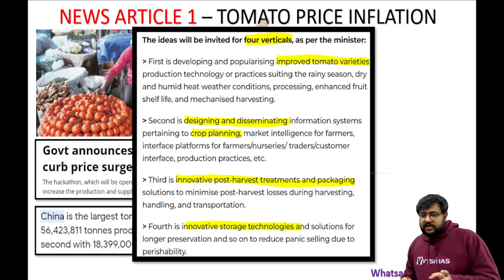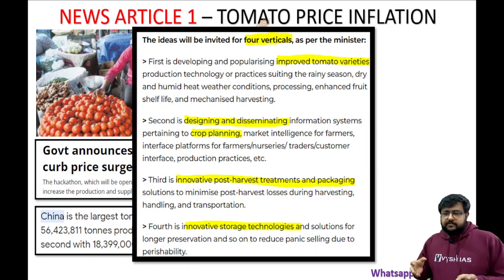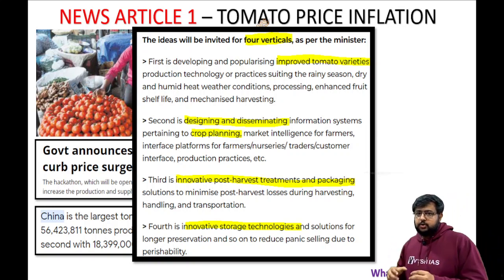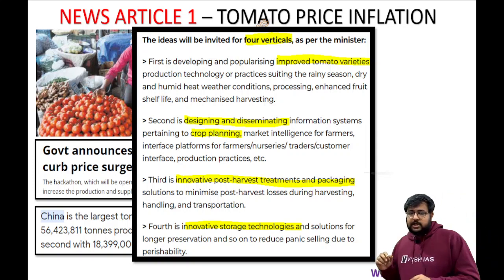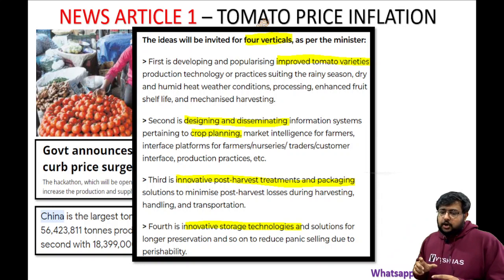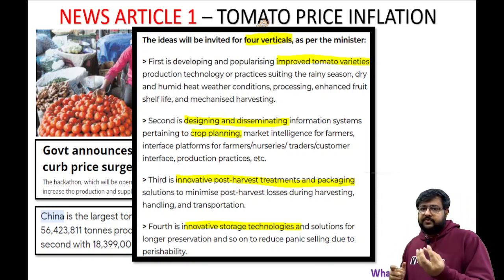Then innovative post-harvest treatment, again, which, as I told, packaging, we have packaging issues, transporting from one place to another, such things are there. That is the 4th point, also a continuation of that. Storage technology, longer preservation to reduce panic selling due to perishability. Perishable product means something which gets damaged.